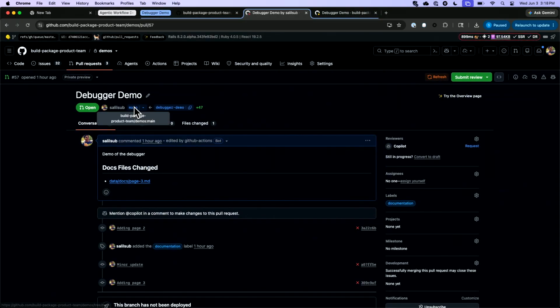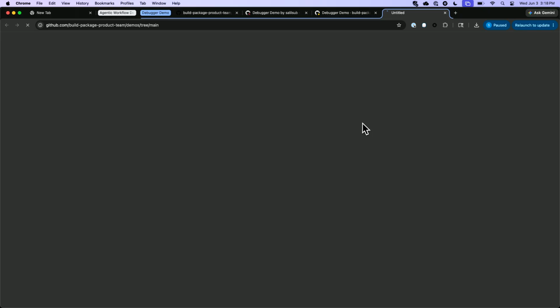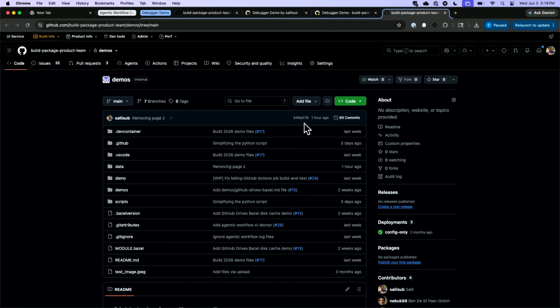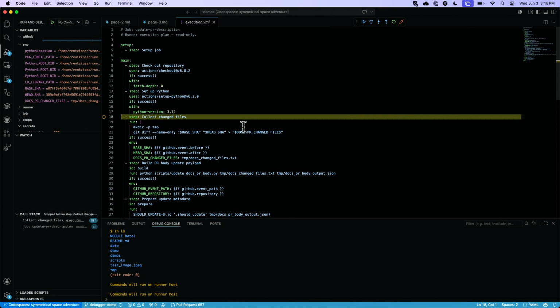If I go back to what the head of main is, and look at that, no, the head of main is something totally different. So it looks like, the way this workflow is written, I'm looking at a bad comparison. I'm instead comparing the last two commits of my PR. That's not really that helpful. That's why I saw page 3 and not page 2.